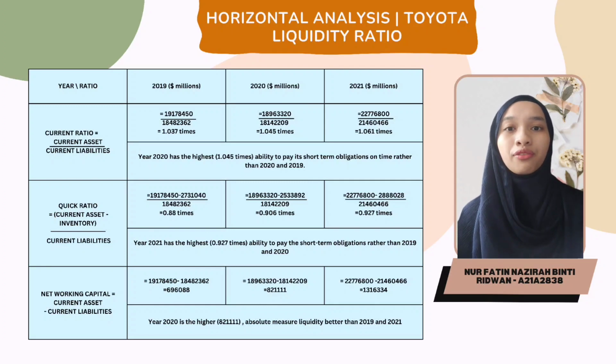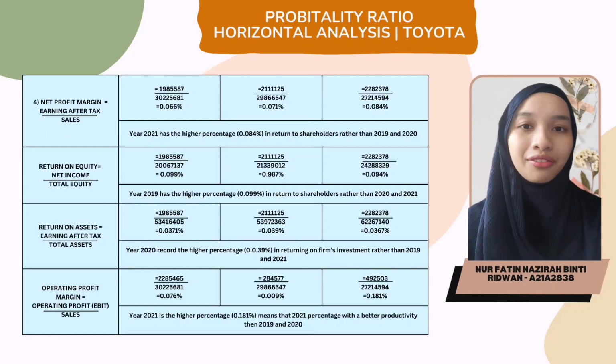In liquidity ratio, we need to find 3 ratios. First of all, current ratio using current asset divided by current liabilities, which in year 2020 is the highest ability to pay the short-term obligation. Next, we find quick ratio, which is current asset minus inventory divided by current liabilities, and in year 2021 is the highest ability to pay the short-term obligation. Then, net working capital, which is current asset minus current liabilities, and year 2020 has the absolute measure of liquidity better.